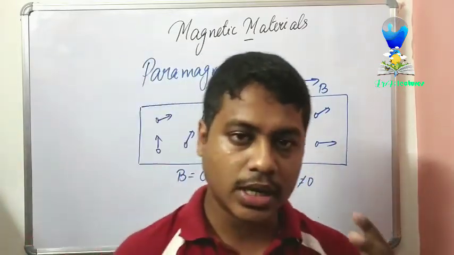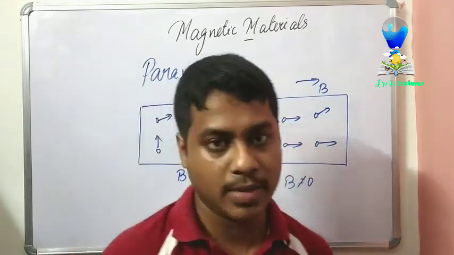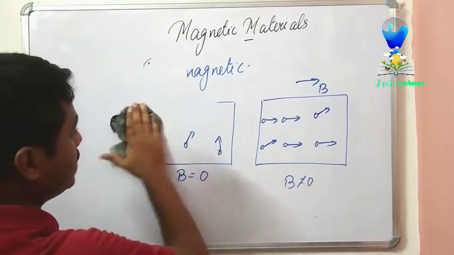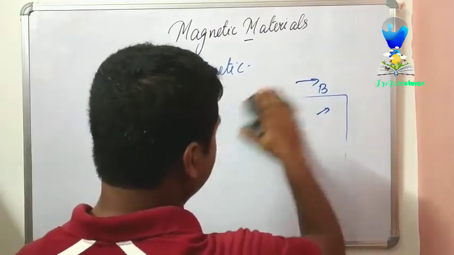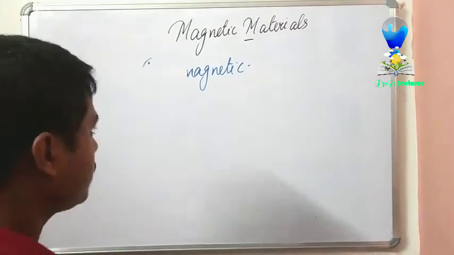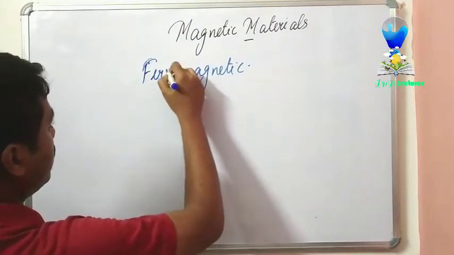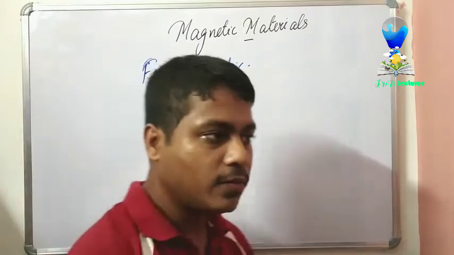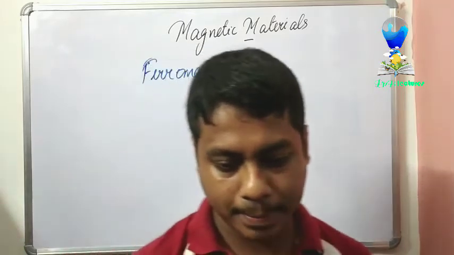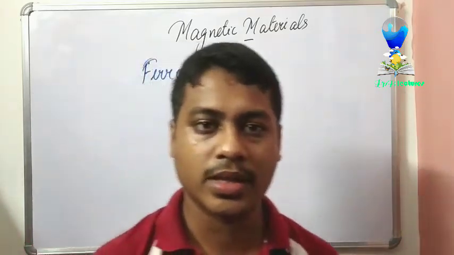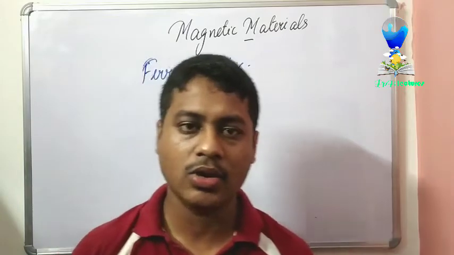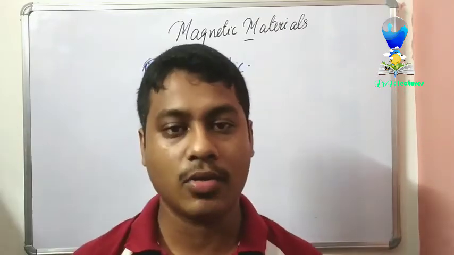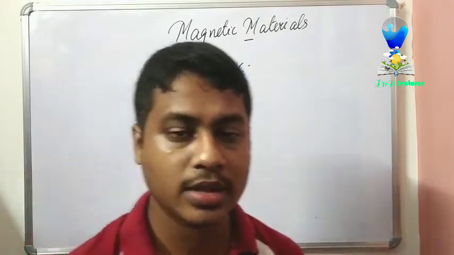Then we come to the third type of magnetic material, the ferromagnetic material. Now let us see how this ferromagnetic material works. It is related to a topic which we call domains. Domains means a group of atoms forming a space around it. These are called the domains.